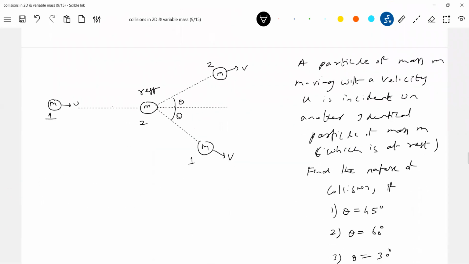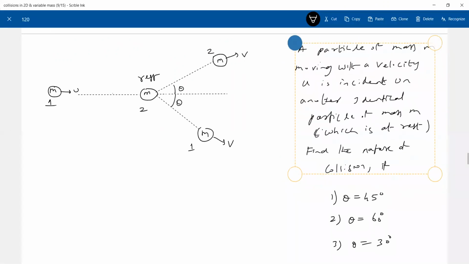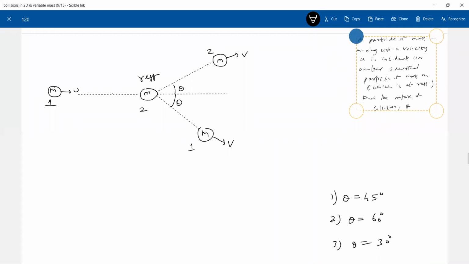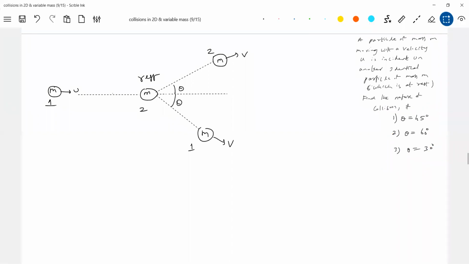Now, a particle of mass m moving with a velocity u is incident on another identical particle of mass m which is at rest. Find the nature of collision if theta is 45, 60 and 30 degrees. This is very important information I am sharing with you. For these three cases, we have to analyze. First, theta 45 degrees. We'll get an expression to find the nature of collision.